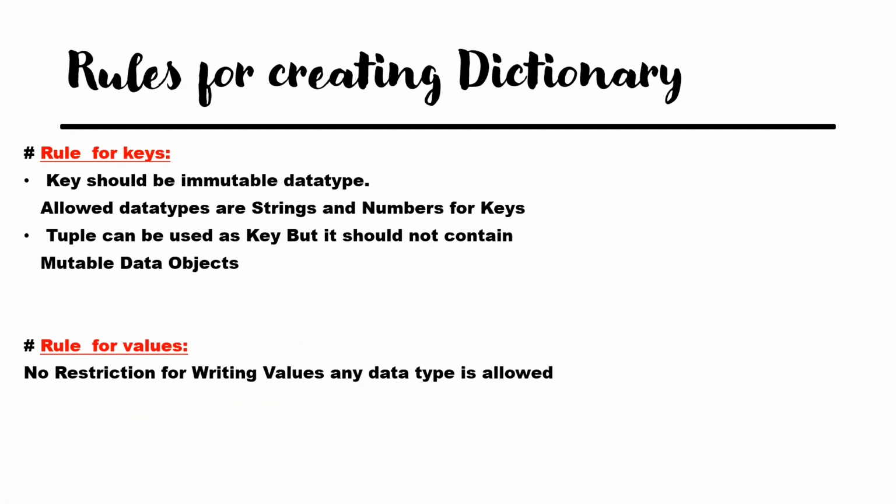So rules for creating dictionary. Okay. So what is the rule for keys? Key should be immutable data type. Don't confuse that key should be immutable. You have to select key of immutable data type. That means keys should be either strings or numbers majorly, and sometimes you can use tuple as key, but it should not contain mutable objects like list. So that is the rule for keys.